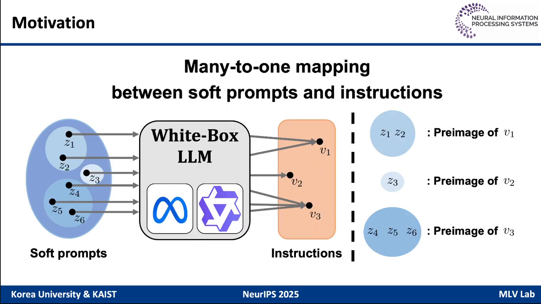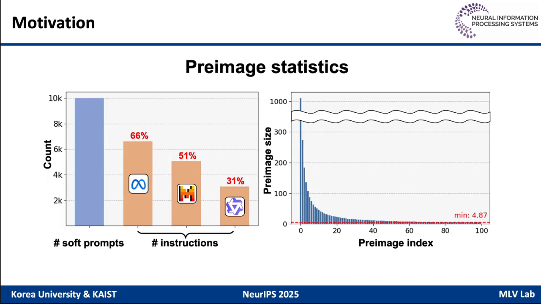However, white box large language models often map different soft prompts to the same instruction, leading to redundant queries. The set of soft prompts that generate the same instruction forms the preimage of that instruction. We measure the preimage statistics across diverse white box large language models. As shown in the given figure, given 10,000 distinct soft prompts, the white box large language models generate a much smaller number of unique instructions.